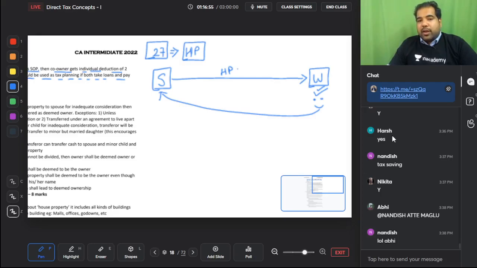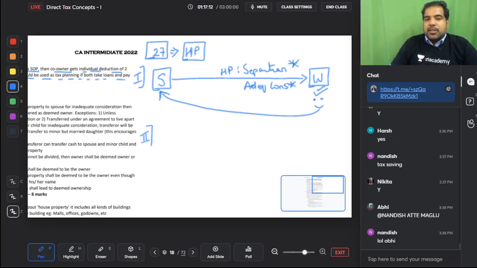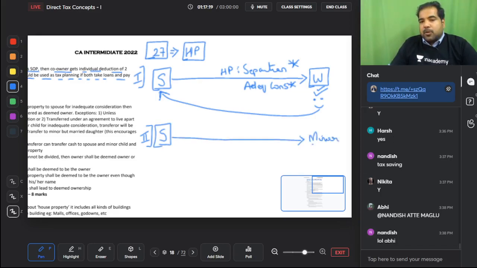Unless you and your wife are separating, or unless she has paid you adequate consideration, these are two exceptions. Otherwise, guys, this is called deemed ownership, first case. Second, since this does not work, you as a surgeon are frustrated and you give it to your minor child. Your minor child also has a basic exemption limit, so you give your house property to your minor child, and now the minor child owns the house and pays the tax and fools the government together.